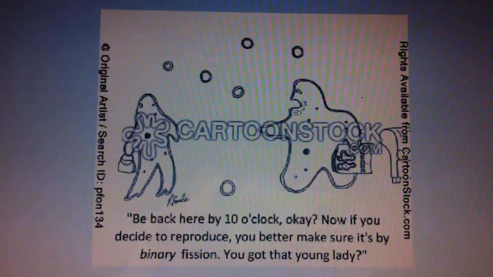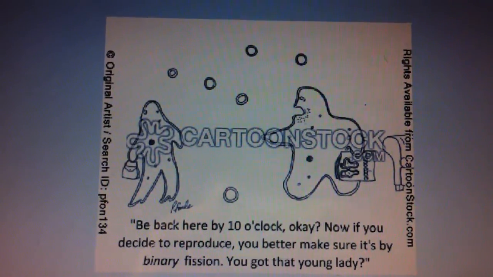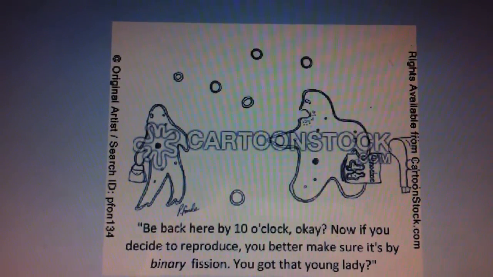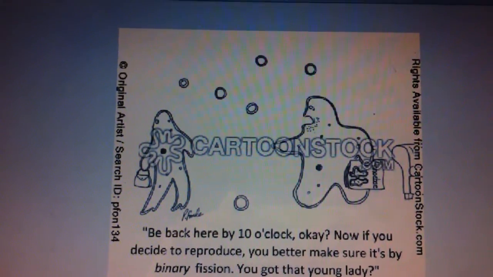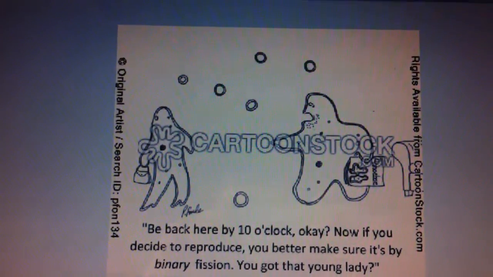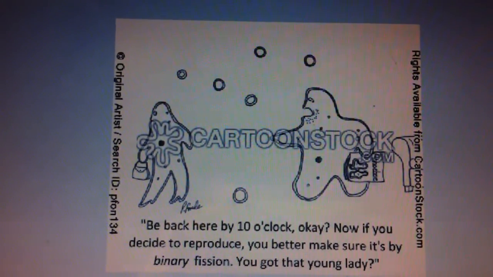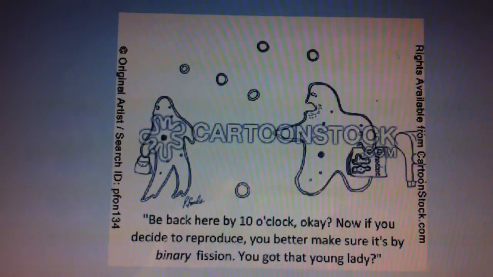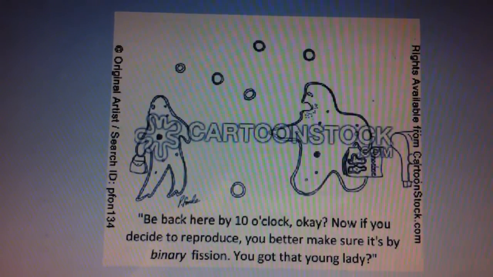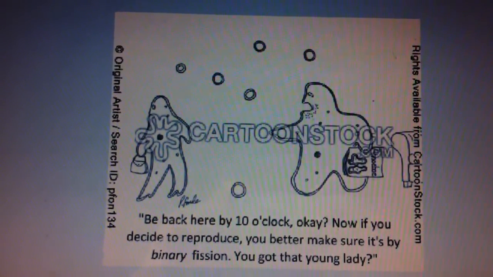I'm going to talk about five kingdoms: Protista, Eubacteria, Archaeobacteria, plant, and fungi. First, Protista. Protista are mostly unicellular and eukaryotes, like algae.